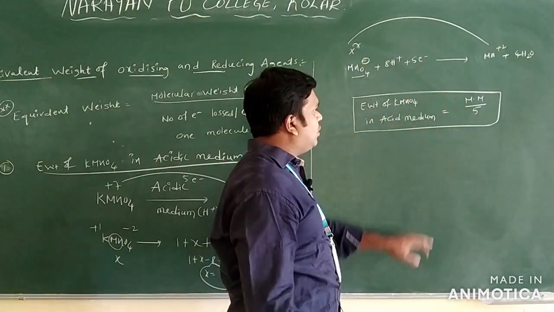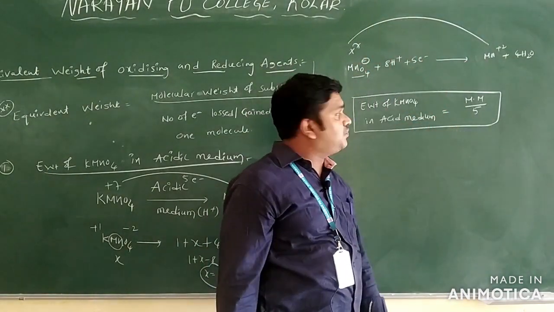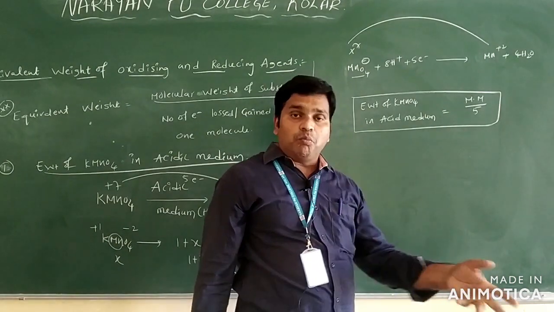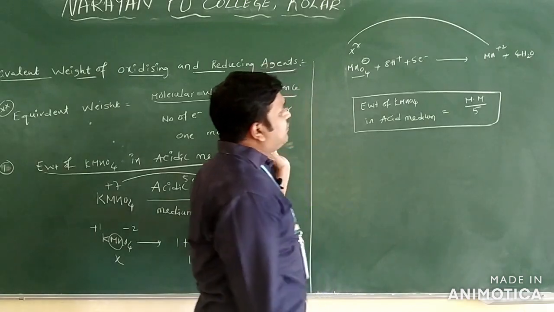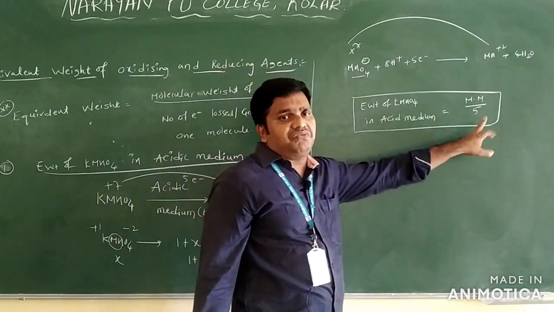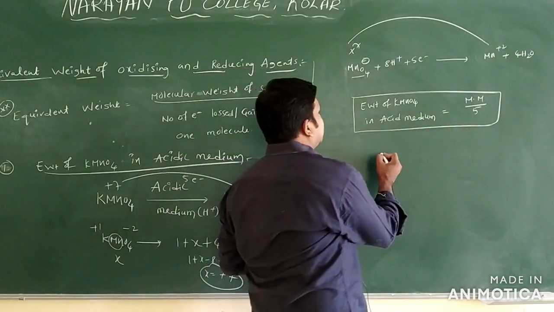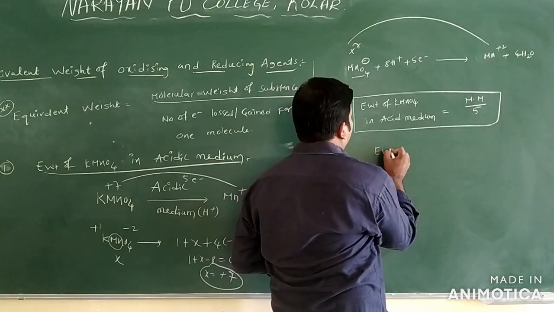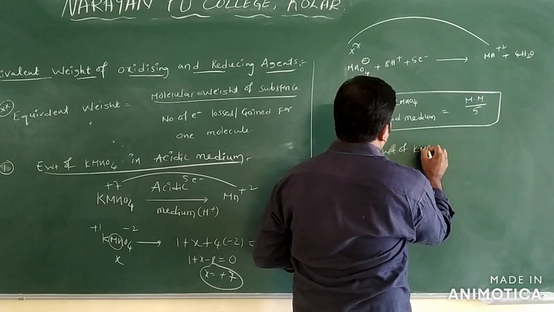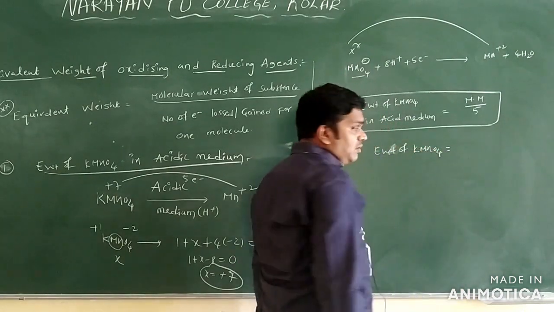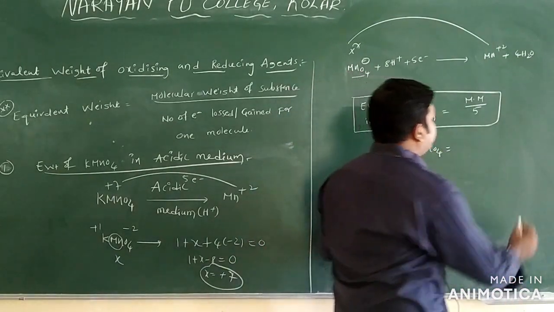So the equivalent weight of KMnO4 in acid medium is the molecular weight of KMnO4 divided by the number of electrons lost or gained, which is 5. What is the molecular weight of potassium permanganate?